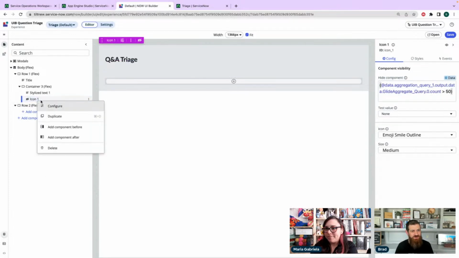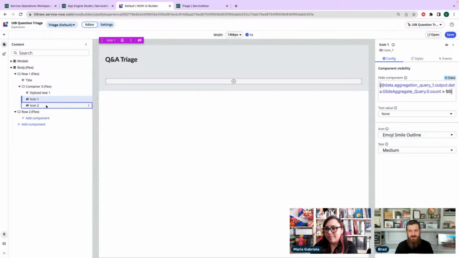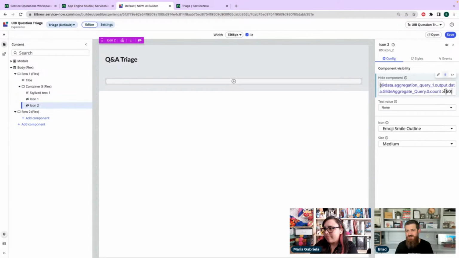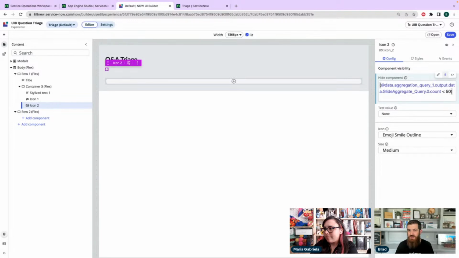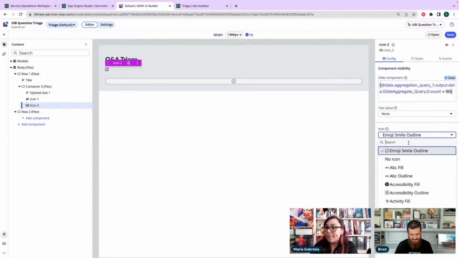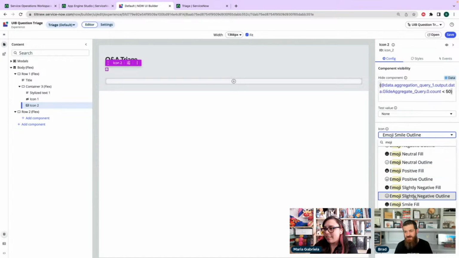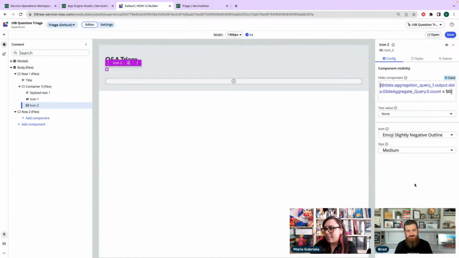And then we're going to do another one, except this one will just reverse the thing. And we need to change the icon, is it smile? Sad? Put emoji. Negative. Do negative outline. Oh, here we go. Perfect. All right, now let's see how that looks.